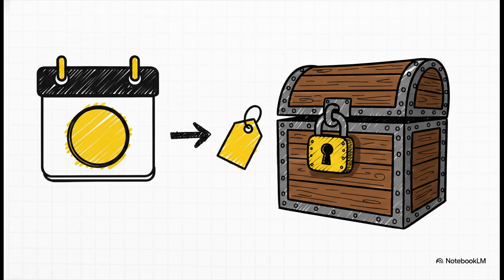And once you calculate that number, it's locked in. It never, ever changes, even if the share price goes to the moon. This gives you certainty and predictability in your numbers.